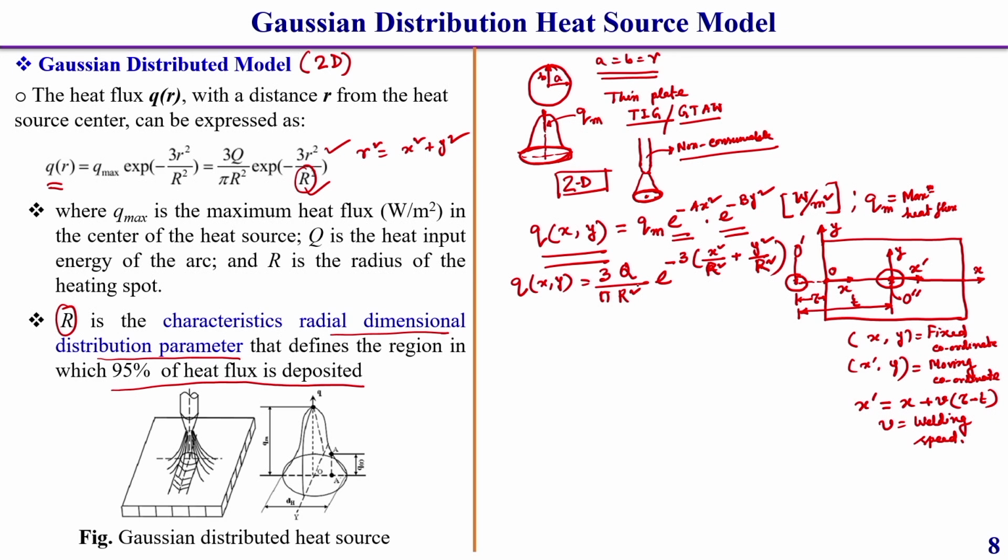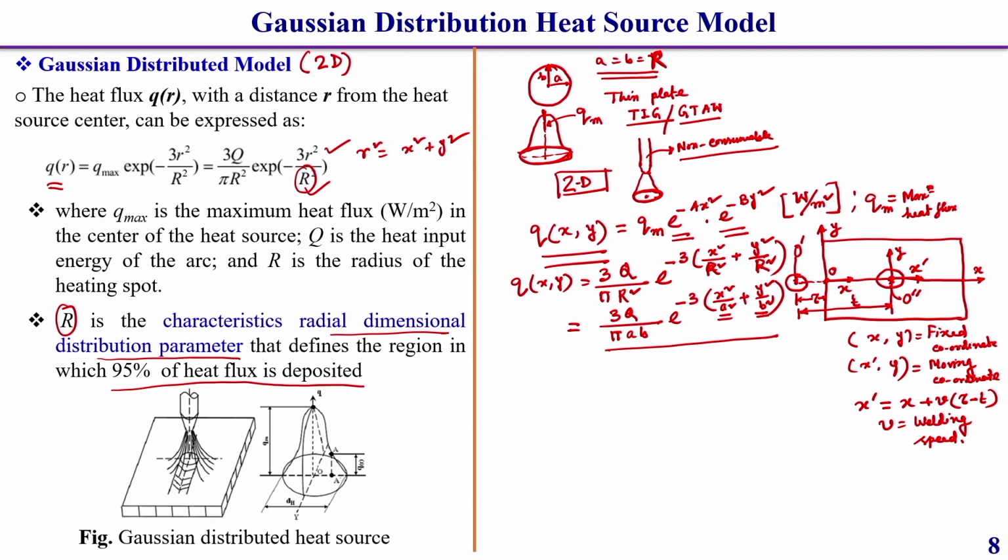You can also write this as 3Q by pi a b, exponential to the power minus 3 into x square by a square plus y square by b square, if a and b are different. If a and b are the same, it is a circular heat source. If it is an elliptical type of heat source, then a and b will be different. Then how this equation comes, I am going to discuss a little bit, because you already know this.